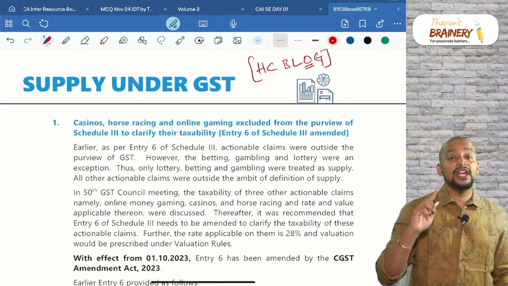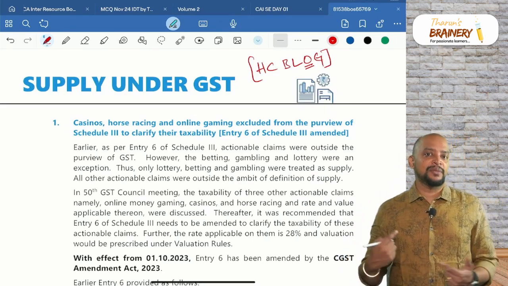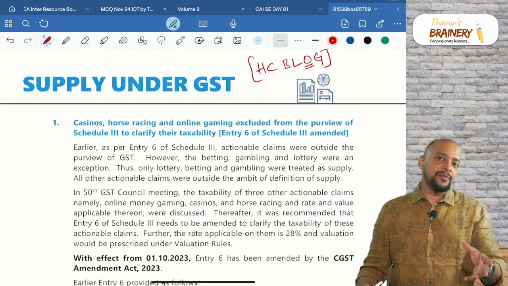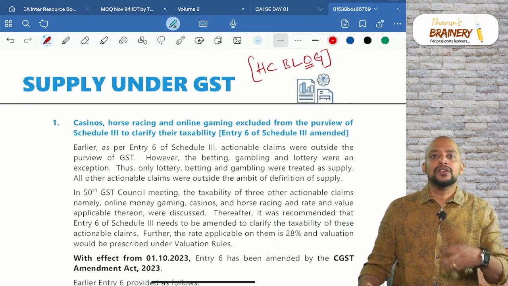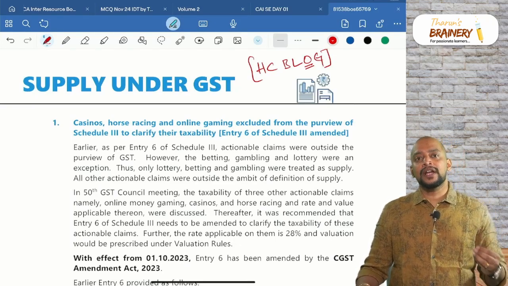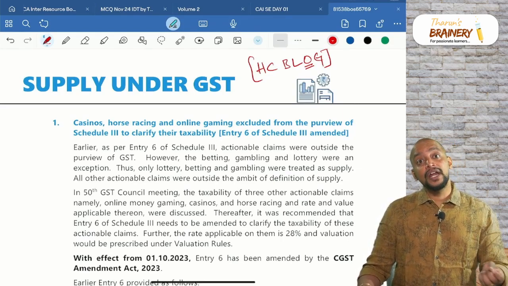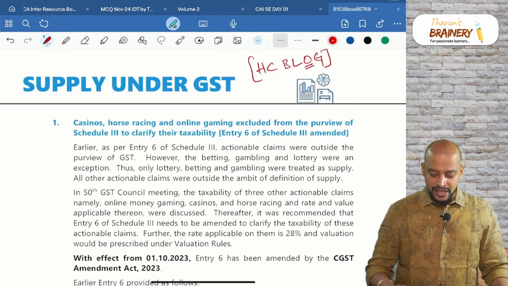O is for online money gaming, not online gaming. There is a difference between online gaming and online money gaming. In online gaming, we spend money to play the game. That will not come under specified actionable claims. That will be treated as OIDAR services, that is online information database access and retrieval services, whereas online money gaming will come under specified actionable claims. So that's what they are telling here.